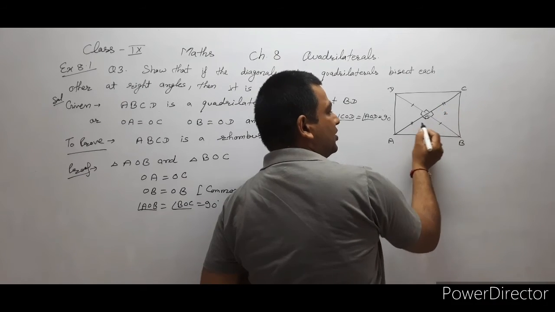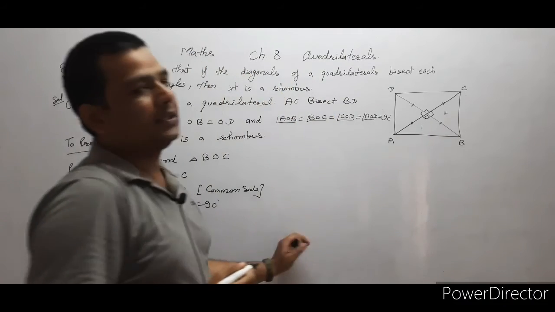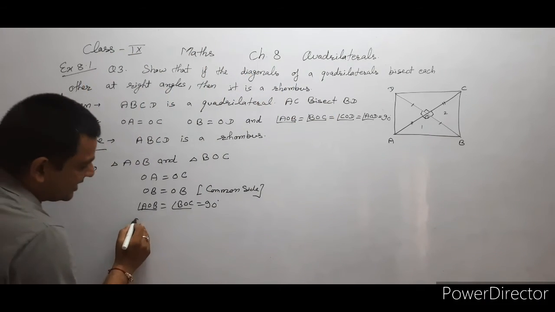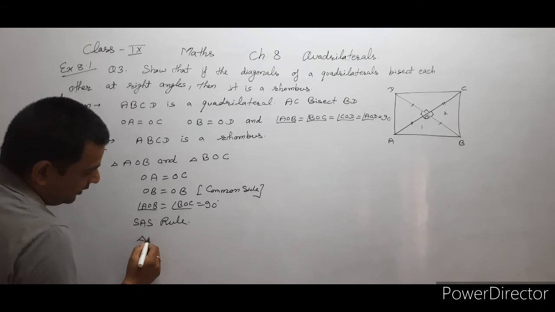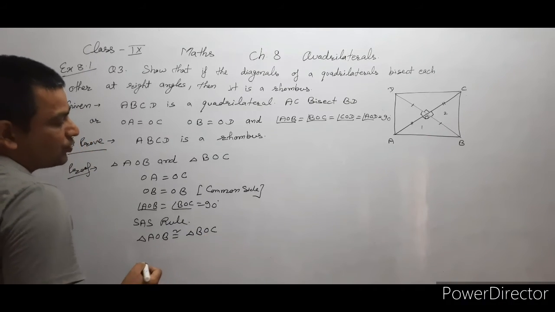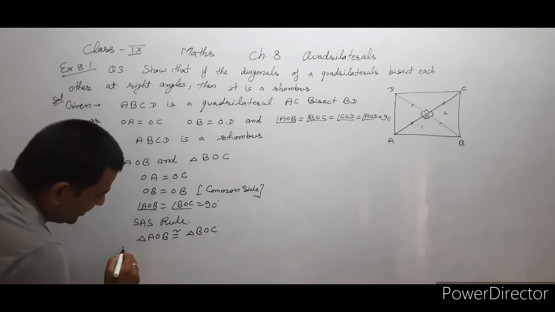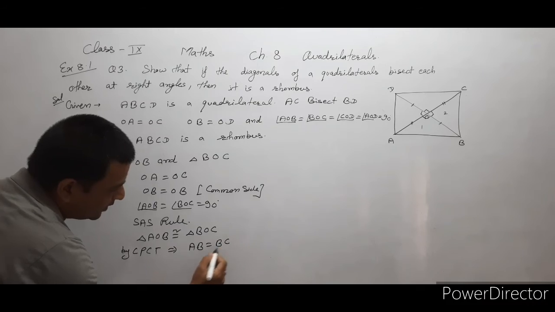These two sides are equal, this is a common side, and the angle between them is also equal. That means by SAS rule, triangle AOB is congruent to triangle BOC, and by CPCT we can say that AB equals BC.